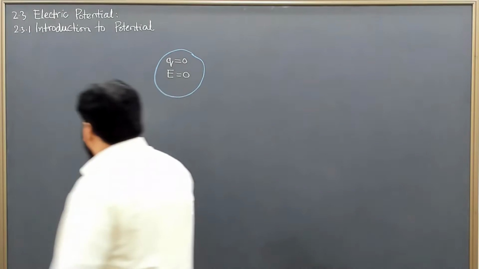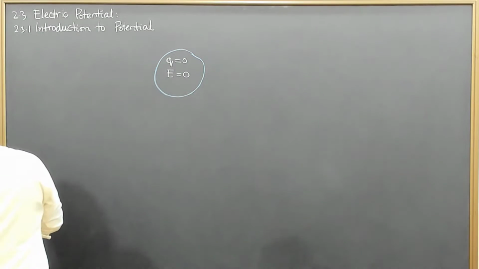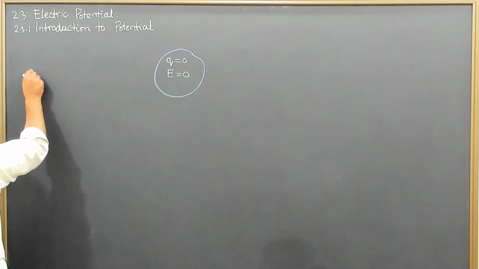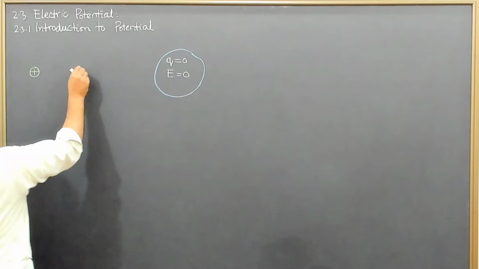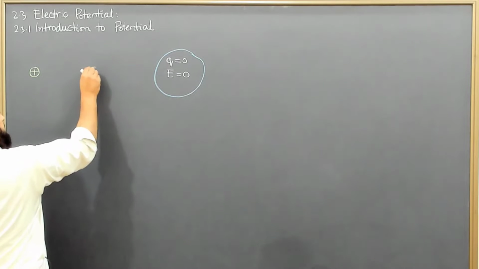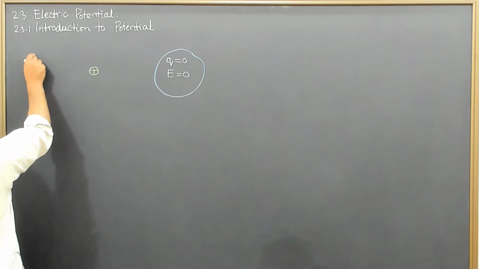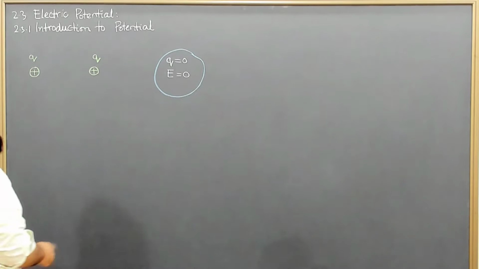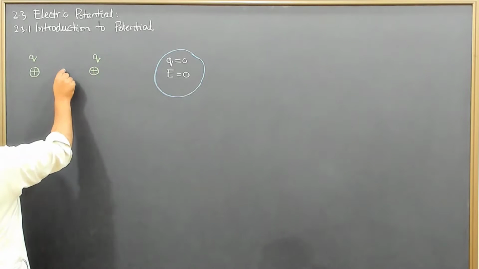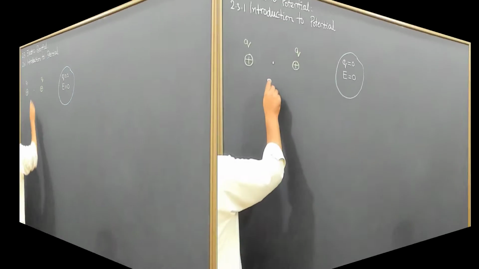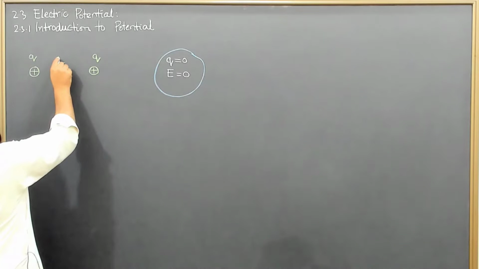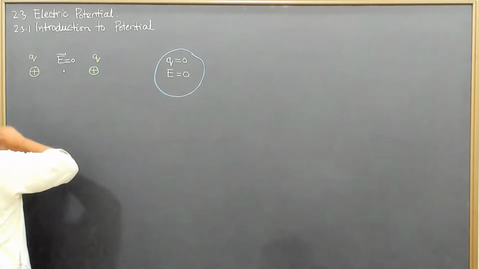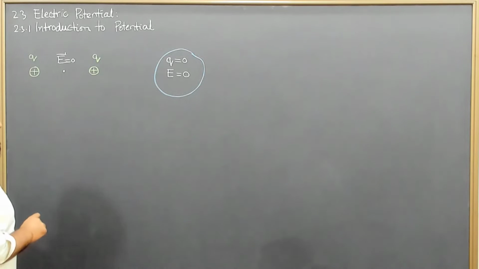Now if, for example, we have two positive charges, a positive charge here and a positive charge here, both of the same magnitude, Q and Q, then what is the electric field at the center? The field at the center is E equal to 0. The electric field at the center is equal to 0.